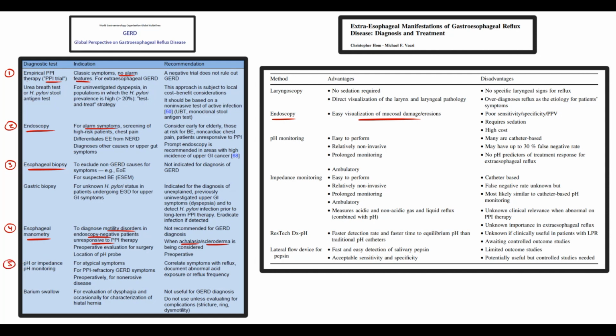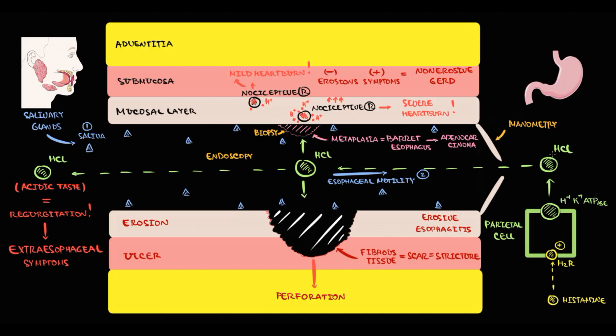pH monitoring we use in case of absence of typical symptoms and presence of atypical symptoms. In this case, as we said, the diagnosis of GERD is unlikely. But to say for sure that it's not GERD, we have to analyze the changes in pH inside the distal part of the esophagus.